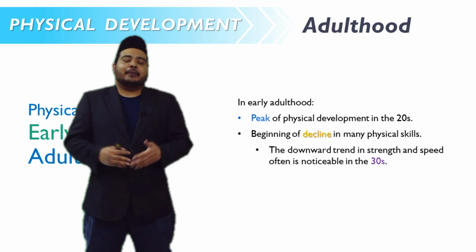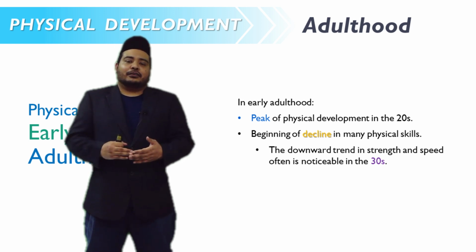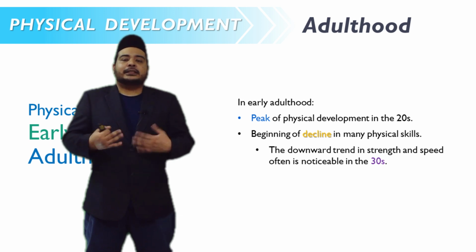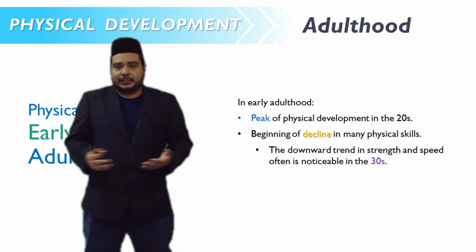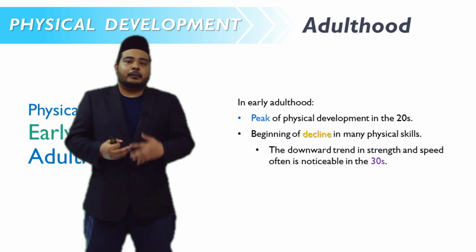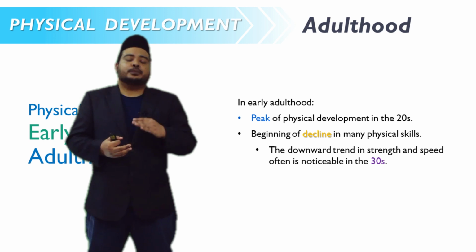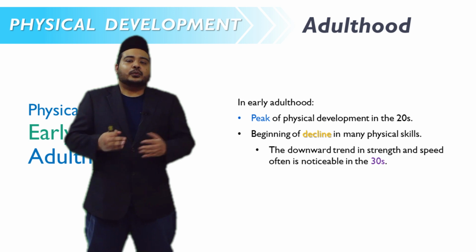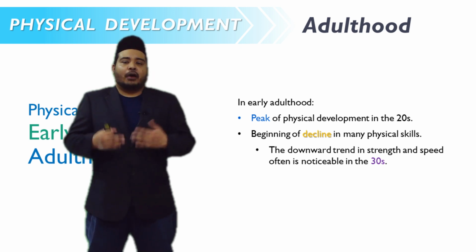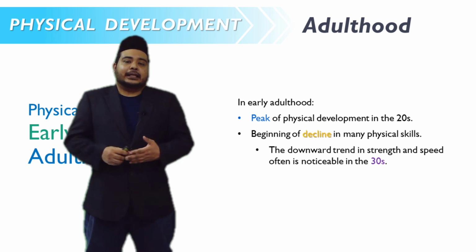However, at the beginning of their 30s, people start to experience decline in many of those physical activities. They can no longer perform at the highest levels that they used to at the age of 20 to 30. The downward trend in strength and speed is often noticeable in the early 30s.